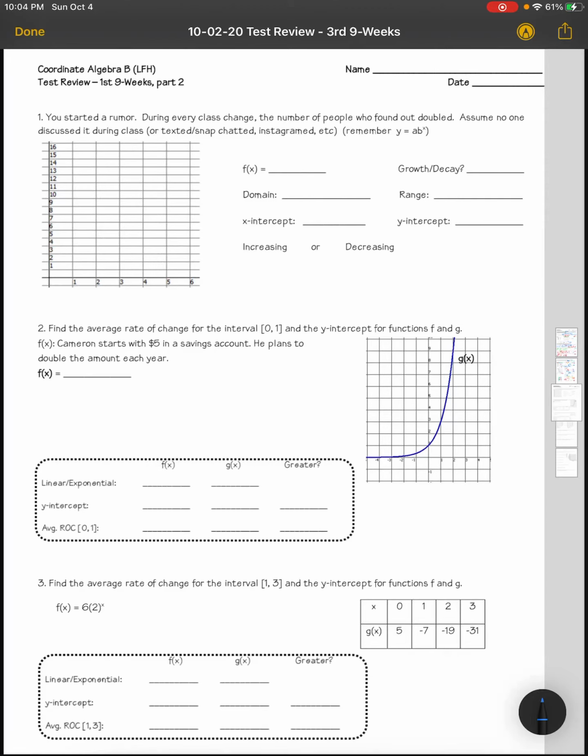Okay, let's continue our 9 weeks review. This is page 3. Question number 1. You started a rumor. During every class change, the number of people who found out doubled. Assume no one discussed it during class or text, Snapchatted, IG, etc. Remember, y is equal to ab to the x power.